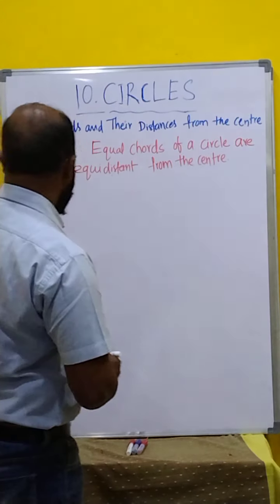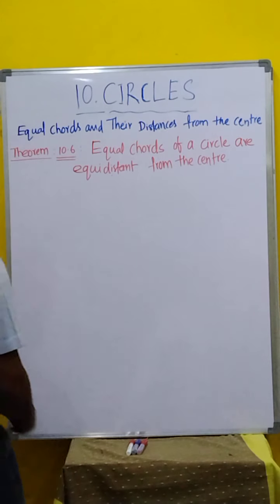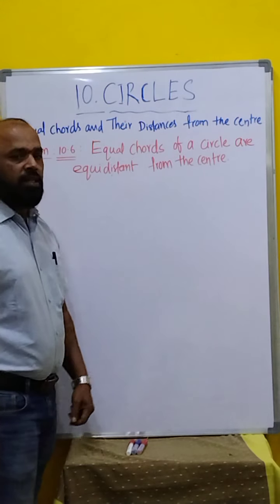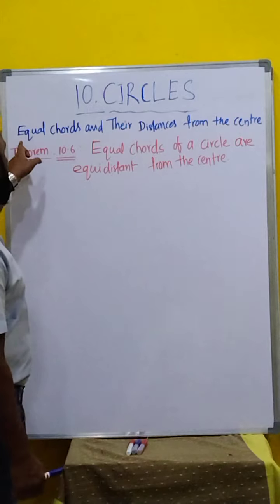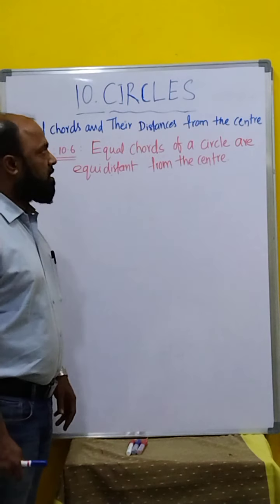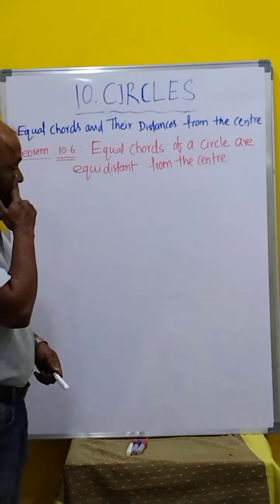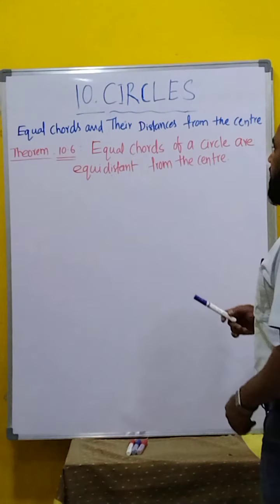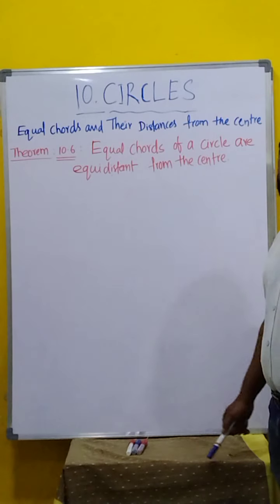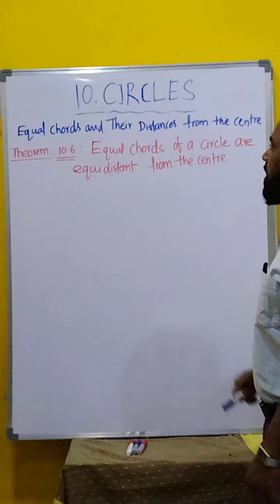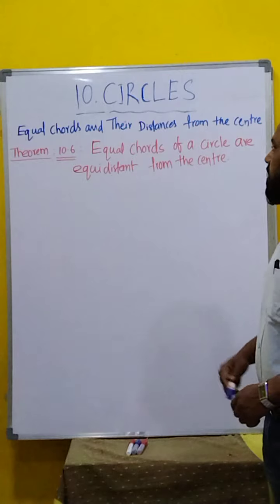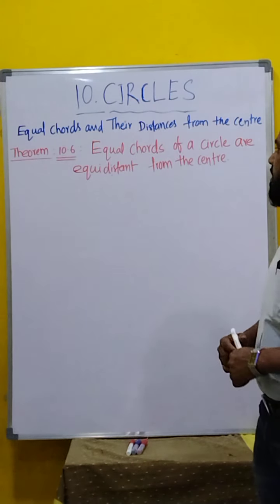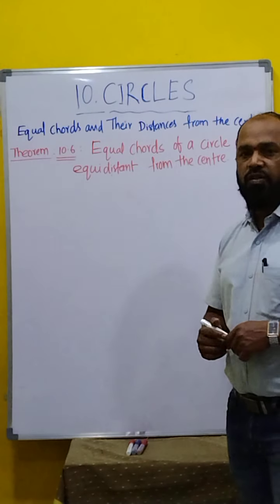Students, now we will go for the new concept, that is equal chords and their distances from the center. We go for Theorem 10.6. What is the statement given here? Equal chords of a circle are equidistant from the center. That we have to prove.